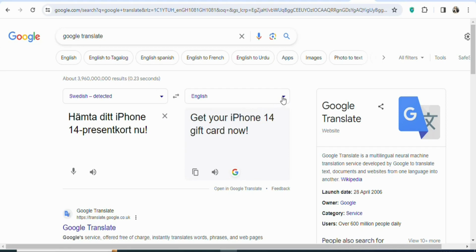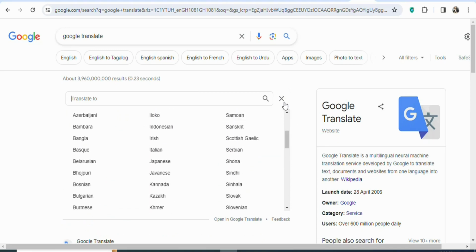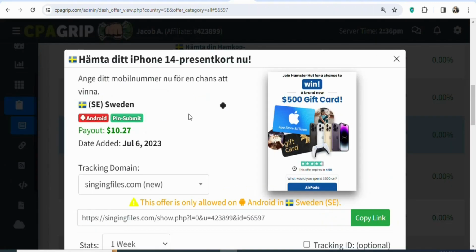If you don't understand English, you can click on this icon. Once you click on it, select the language that you understand so that the text can be translated to that language. Once you translate the language, you know what the offer is about. You can now promote it to people who live in Sweden. Now, once we know what the offer is about, the next step is that we have to begin promoting it. So the first step is that we have to get a website where we can get a lot of people who live in Sweden to click on our affiliate link and then enter their details for us to make money.